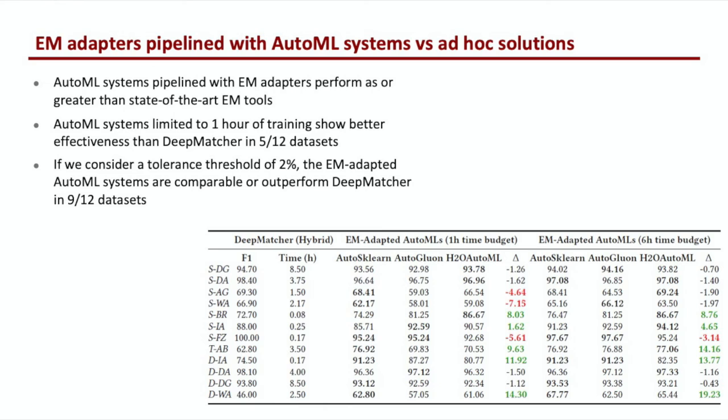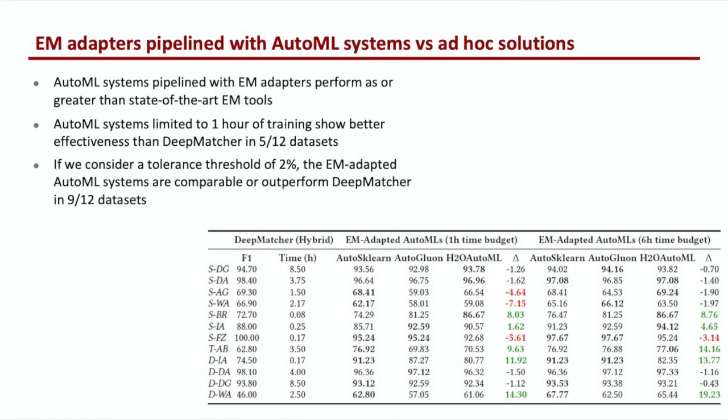Finally, we evaluate how much AutoML systems pipelined with the entity matching adapter outperform the current state-of-the-art model, DeepMatcher. In this evaluation, our solution performed better than the state-of-the-art entity matching tool. AutoML systems limited to 1 hour of training show better effectiveness than DeepMatcher in 5 out of 12 datasets.